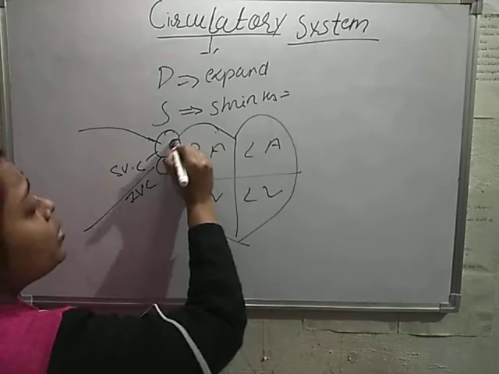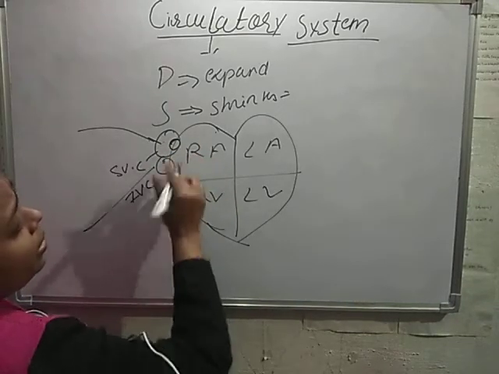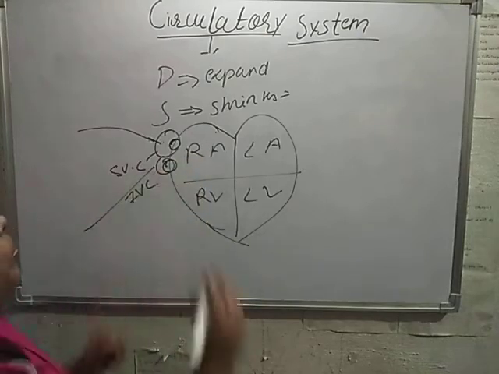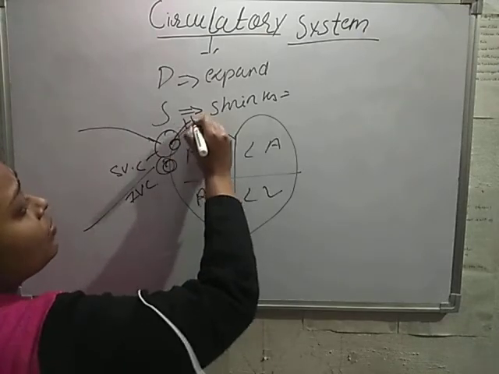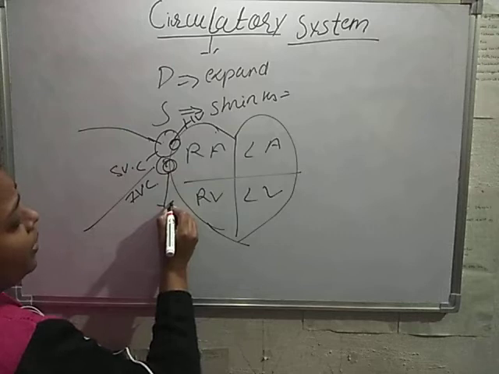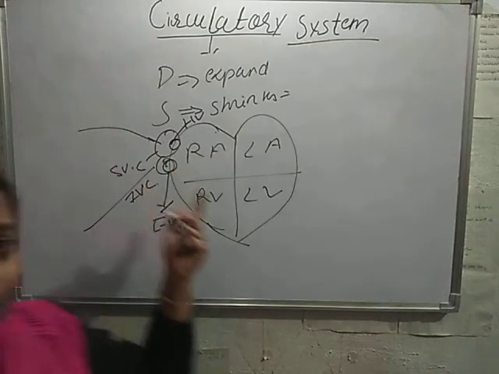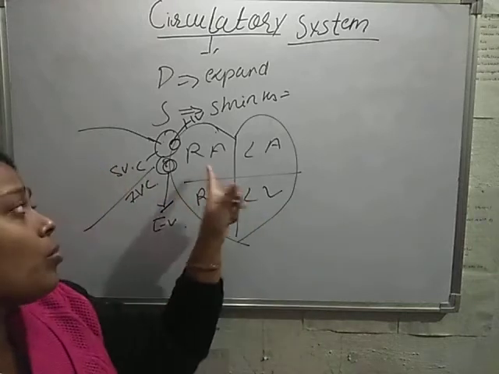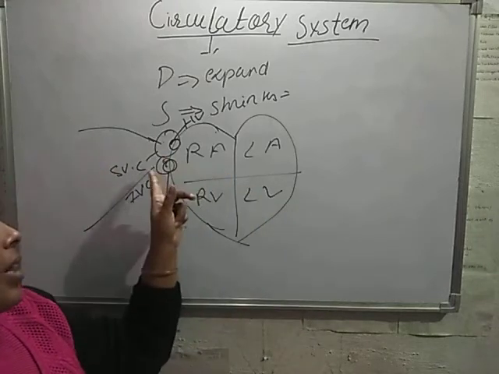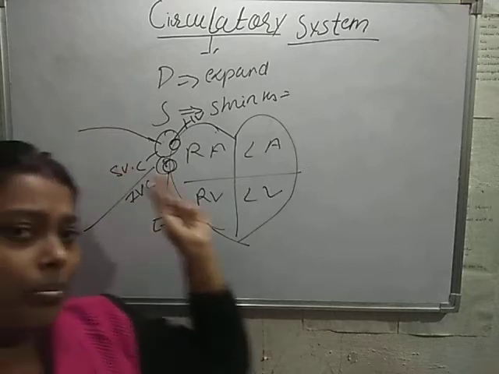There are two valves present, one in each. One in the superior vena cava, the Thebesian valve, and in the inferior vena cava, the Eustachian valve. These valves prevent the backflow of blood from the right atrium to the superior and inferior vena cava and to the body parts.